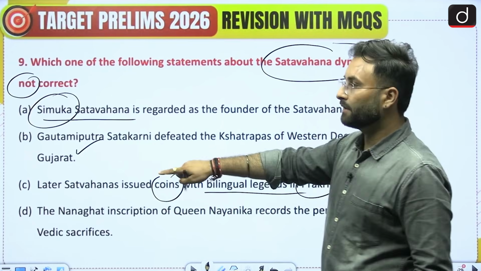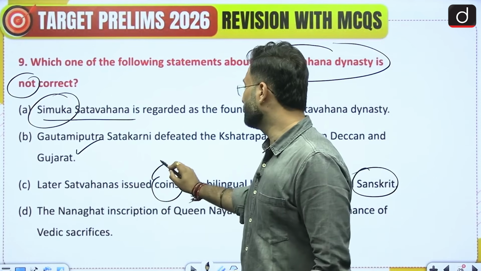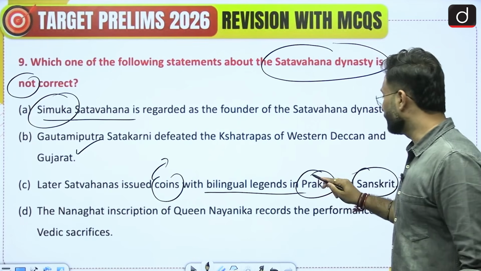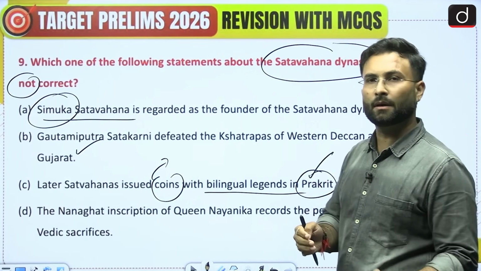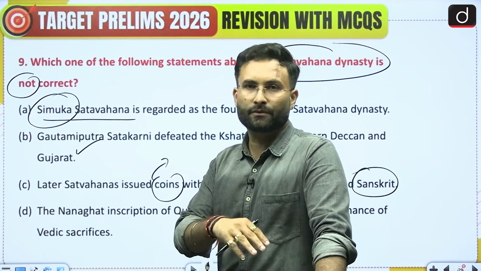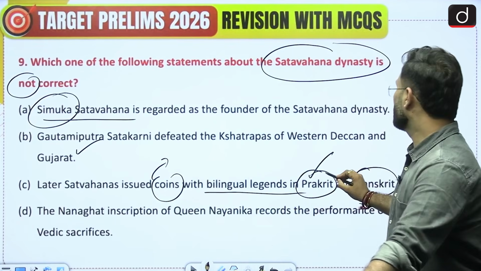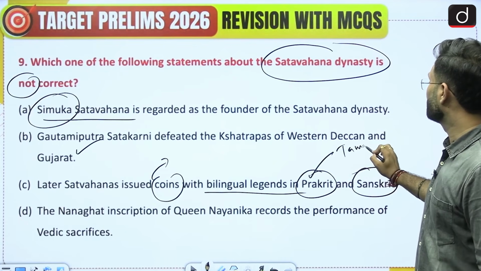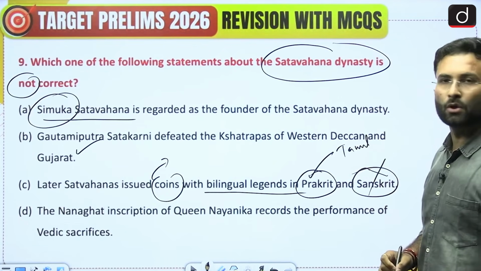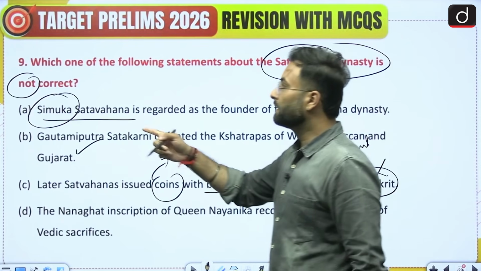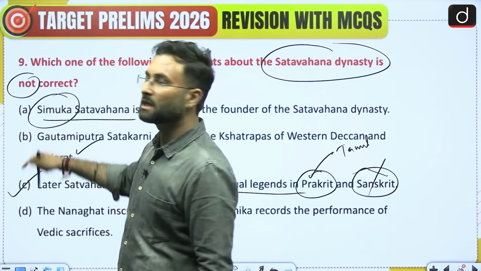So definitely they had issued coin in bilingual language, but the languages were, one was the Prakrit and second was the local language from the Dravidian family. So here you can say that either it was Tamil, but Sanskrit was not there. So option C would be the one which is your right answer, because this statement is incorrect.